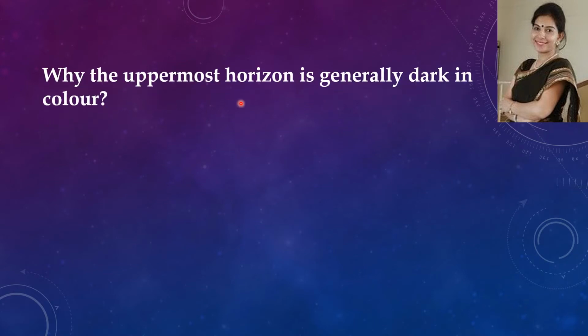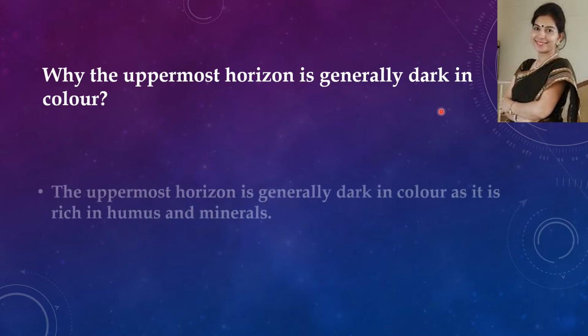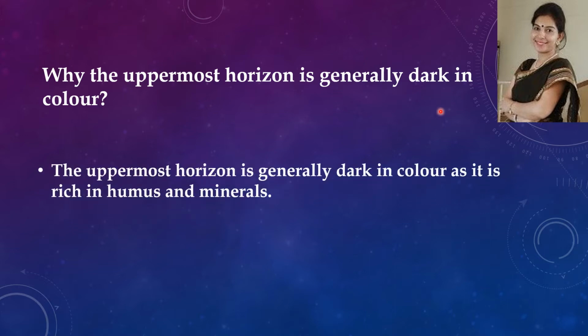Now, why is the uppermost horizon generally dark in color? While seeing the soil profile, we can observe that the uppermost layer is dark in color. Why? Since the uppermost layer consists of humus. It is rich in humus and minerals. What is humus? It is the dark colored amorphous substance formed by dead and decaying matter, and this humus gives darker color to the uppermost layer.